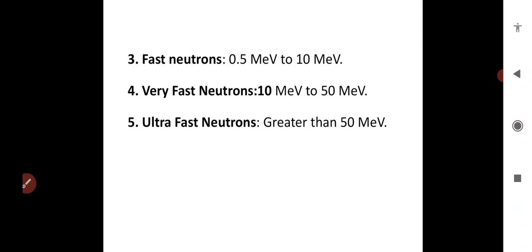Then fourth one is very fast neutrons. Energy ranges from 10 to 50 mega electron volt. And last one is ultra fast neutrons, that is energy greater than 50 mega electron volt. These neutrons come from cosmic ray sources and can also be produced in high energy particle accelerators like cyclotron, betatron, synchrotron, etc.